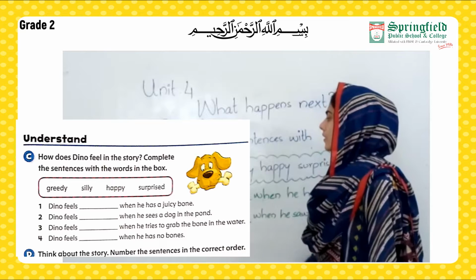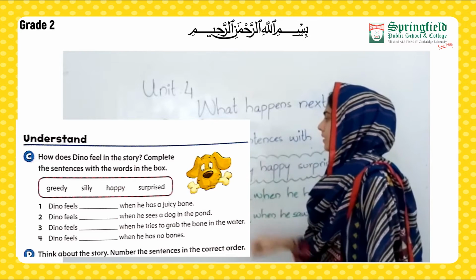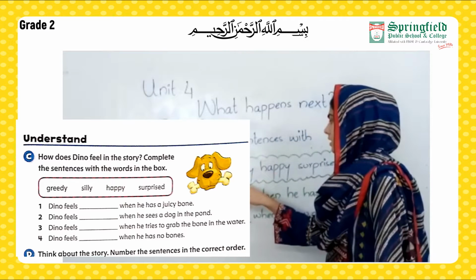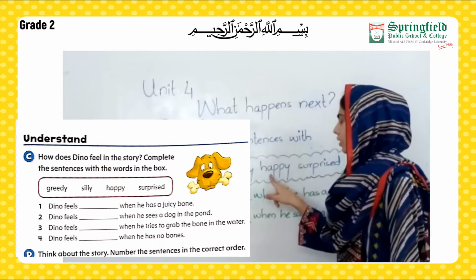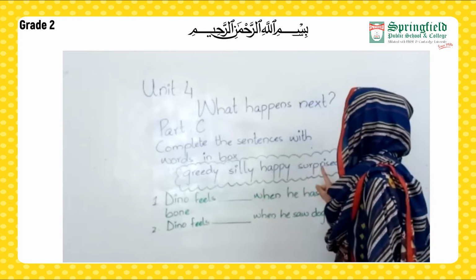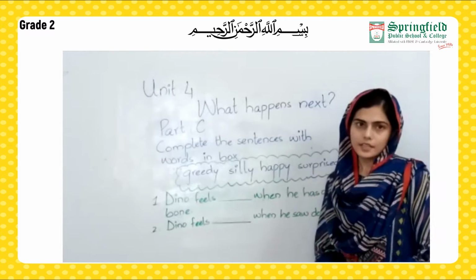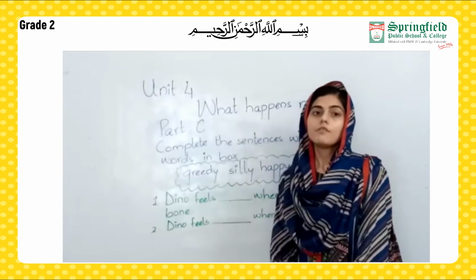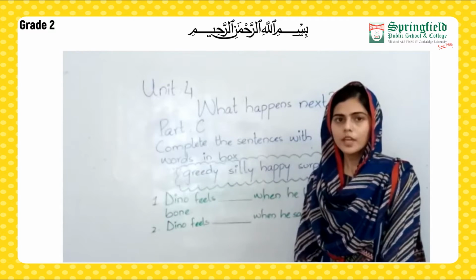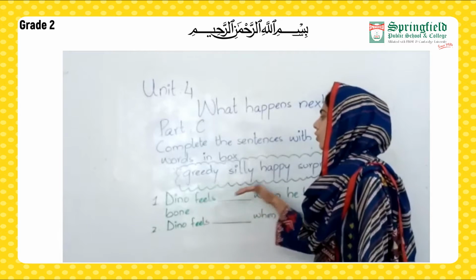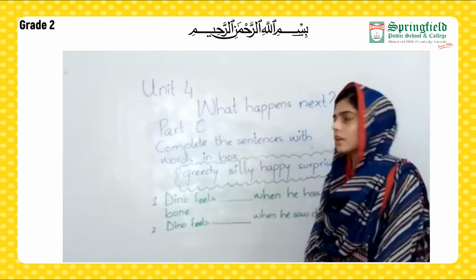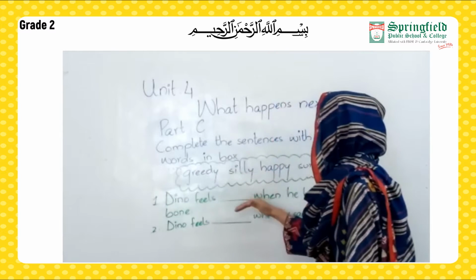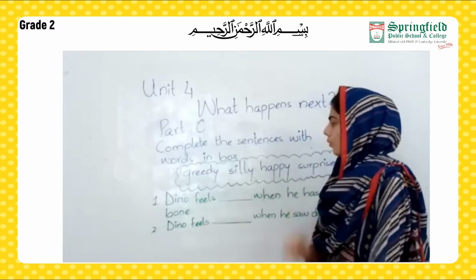Now first of all, let's have a look at our words. Our first word is greedy. Second word, silly. Third word, happy. Fourth word, surprised. Now below we have been given 4 statements. We have to read the statements very carefully and fill those statements according to the words. Now our first statement is, Nino feels blank when he has a juicy bone.